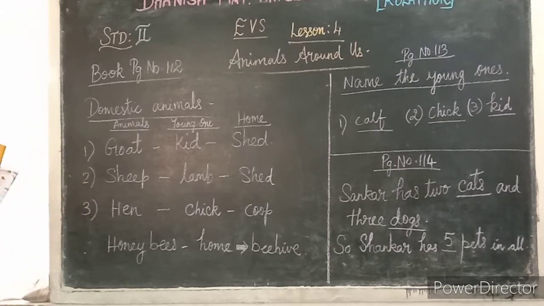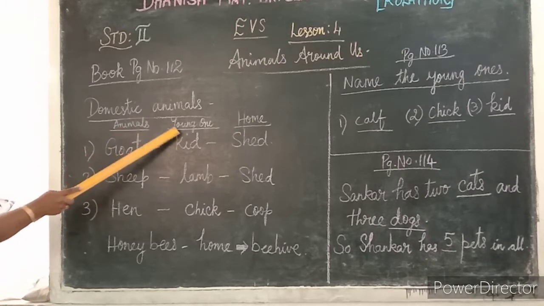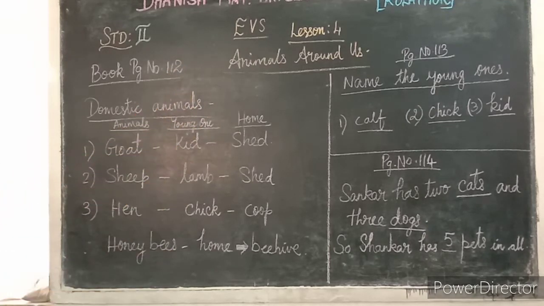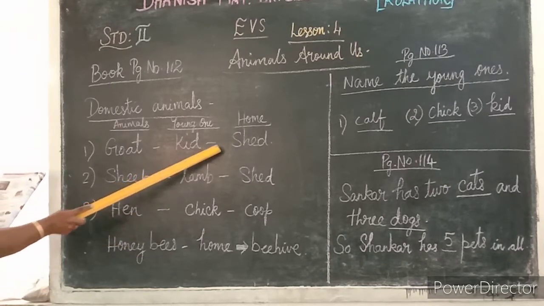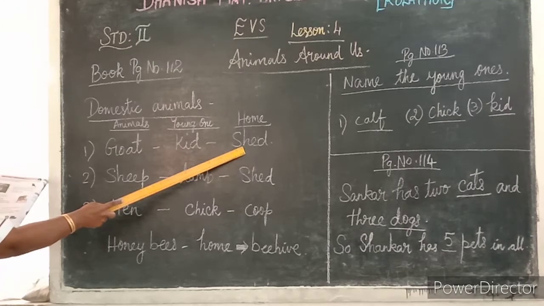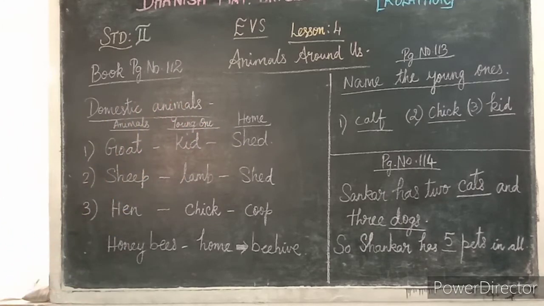Okay. Here you can see animals and their young ones. First one, here Chiku is going to meet the goat. Hello Chiku, I am a goat. This is my young one called kid and my home is called shed. People who ask for milk and meat take us to graze.